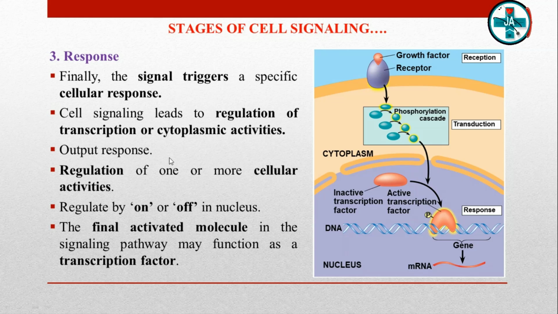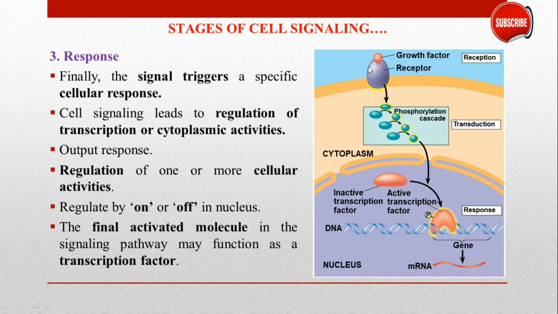The nuclear and cytoplasmic responses. Ultimately, a signal transduction pathway leads to regulation of one or more cellular activities. The response may occur in the cytoplasm or in the nucleus. Many signaling pathways regulate the synthesis of enzymes or other proteins, usually by turning genes on or off in the nucleus. And the final activated molecule in the signal pathway may function as a transcription factor.